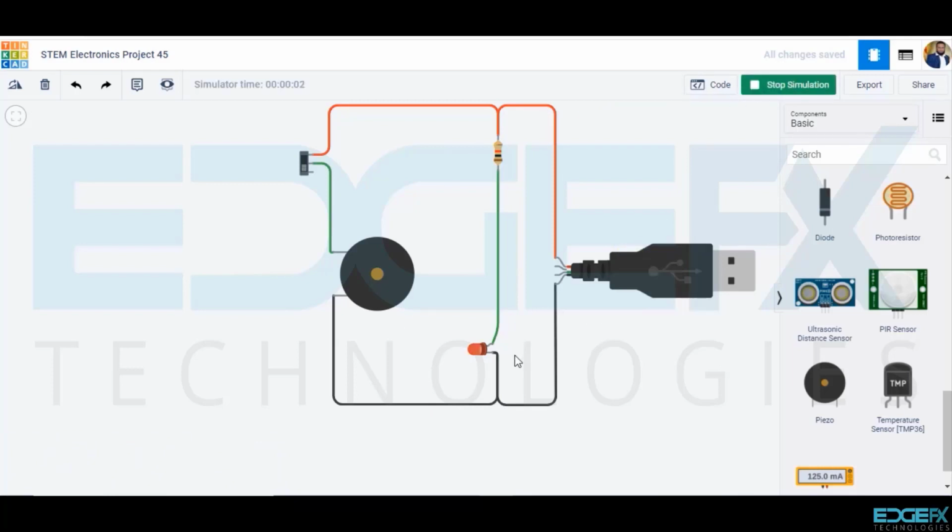Let's start the simulation. Glowing red LED indicates the circuit is powered, but the buzzer is not sounding as the circuit is open. When the slider is moved from the original position, it closes the circuit and the buzzer sounds. When the slider is moved back to the previous position, again the circuit is open and the buzzer does not sound. This is how the slide switch functions.